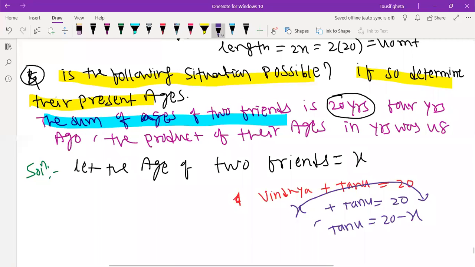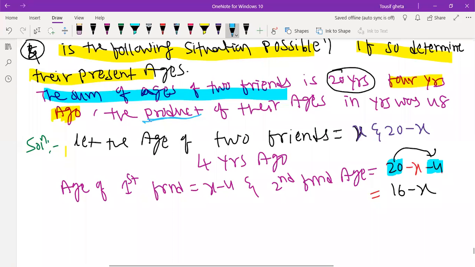Many times we get this kind of criteria in the question. So let the ages of the two friends be x and 20 minus x, we should write. Many times we got the same thing, but still you were not able to identify. What is the meaning of product here? Product is multiply. Very good, Shweta. That is the product of their ages. Both friends' ages: x minus 4 and the other friend's age is 16 minus x. Product is how much? 48. Multiply and go ahead.